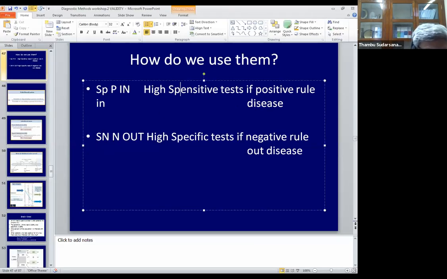Highly specific test. Sorry, I apologize. A highly specific test, if positive, you can rule in disease. Specific test is positive, rule in. Highly specific, rule out.